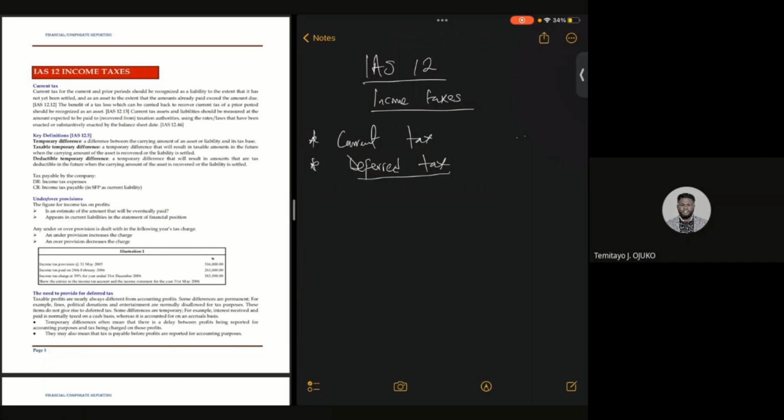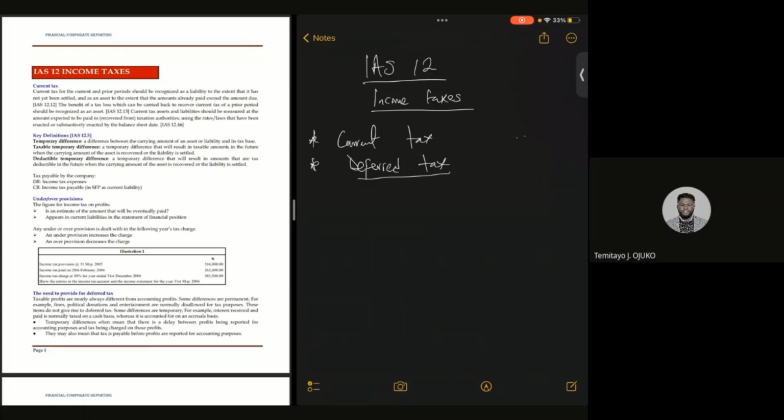Basically, we'll be looking at the terminology. Two, we'll be looking at how to arrive at the tax base of an asset or a liability. When does a temporary difference lead to a deductible temporary difference or a taxable temporary difference? Then what leads to deferred tax asset? What leads to deferred tax liability? Then we'll also look at when to recognize deferred tax asset.